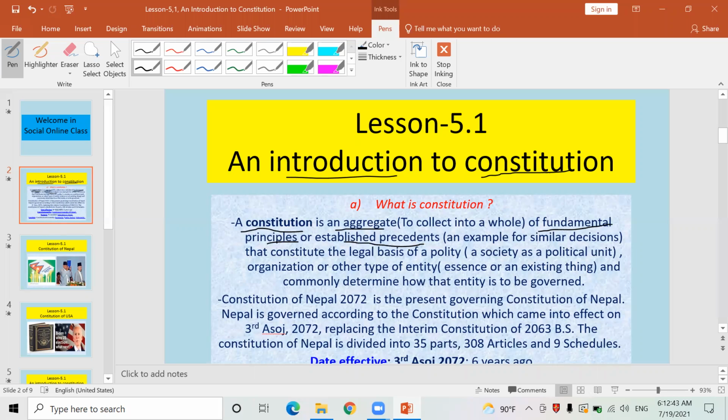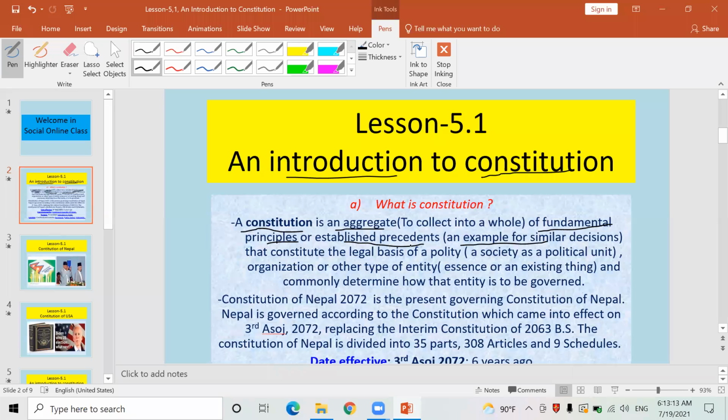Okay. Many definitions are here. Constitution is established precedent. Established precedent, that means what? Precedent means an example for a similar decision. That means constitution is established decision. Whichever decision has been made by leaders to rule the nation, to provide the facilities to the citizen.